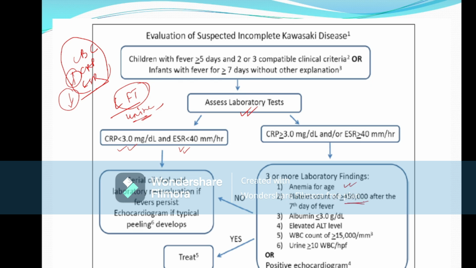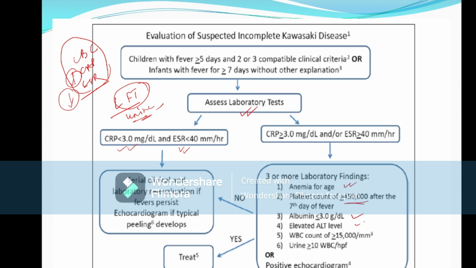Thrombocytosis is very much important to diagnose Kawasaki disease. Thrombocytosis is only seen in Kawasaki disease after 7 days. Less than 7 days, there may or may not be thrombocytosis. That means the platelet count may be normal in the first 7 days in a patient with Kawasaki disease. But after 7 days, the patient must have thrombocytosis if the child is suffering from Kawasaki disease. This is very important. And albumin is low.